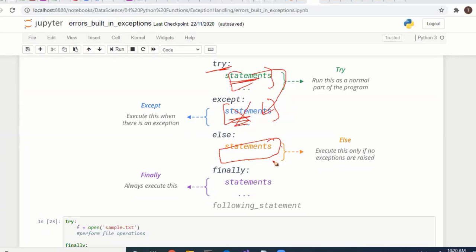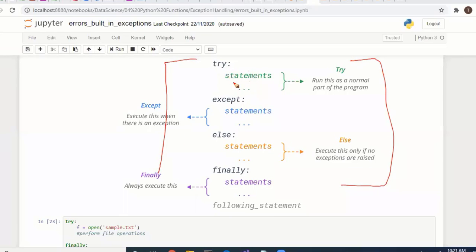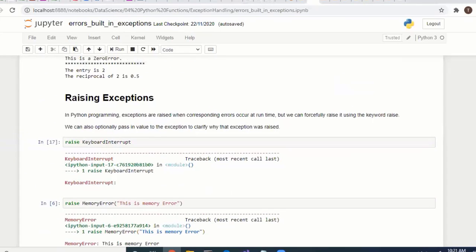Finally, it always executes, whether the code has an exception or error or not. The finally block will always get executed. So you should remember these blocks. Whenever you write a program, you have to write it with try, except, finally.